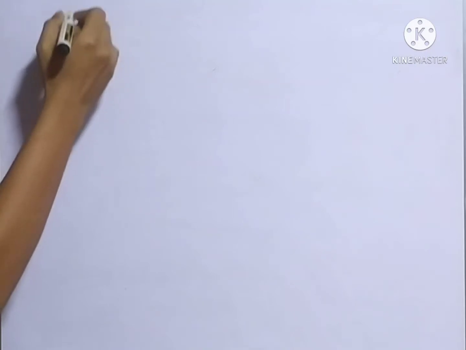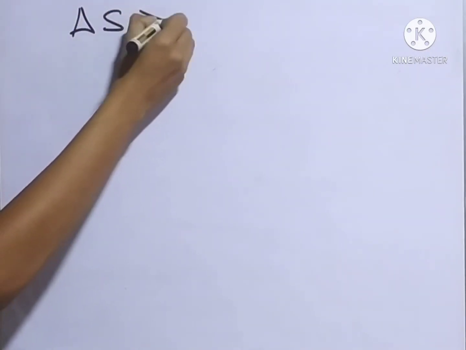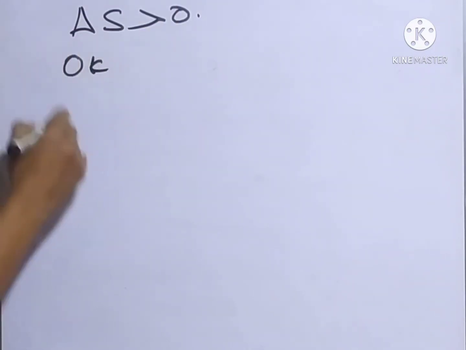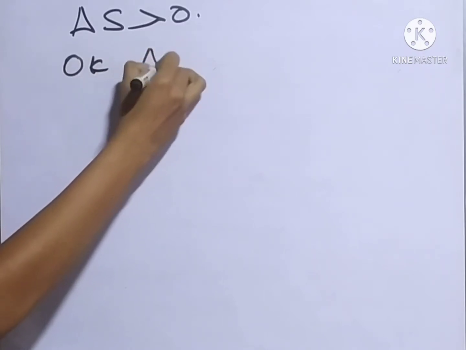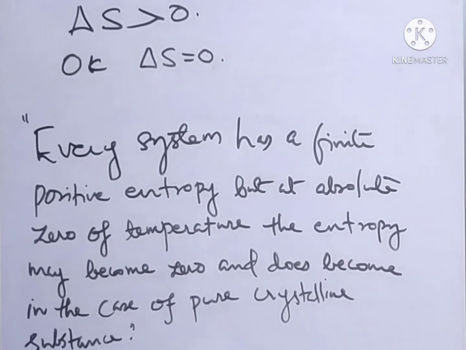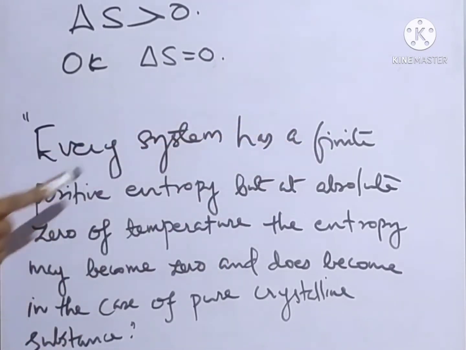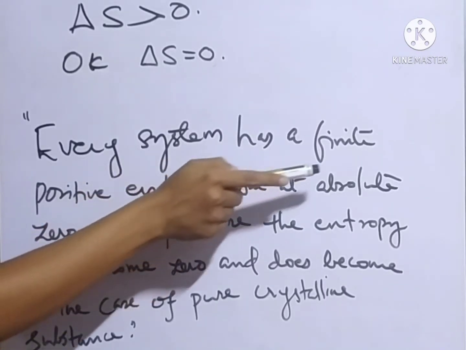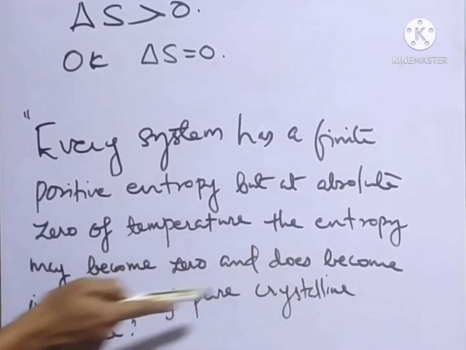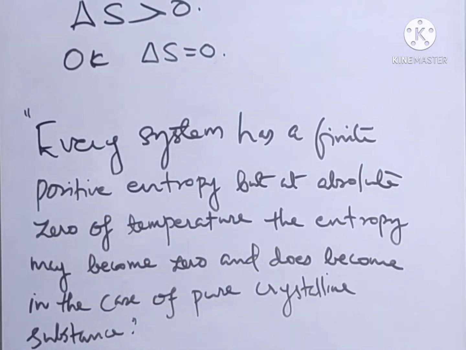So from all these findings we can say, for every system, the change in entropy delta S is always greater than 0, but at 0 Kelvin or at absolute 0, delta S will be equal to 0 for a crystalline system. So the third law of thermodynamics can be stated like this: every system has a finite positive entropy, but at absolute 0 of temperature, the entropy may become 0, and does become 0 in the case of a pure crystalline substance.